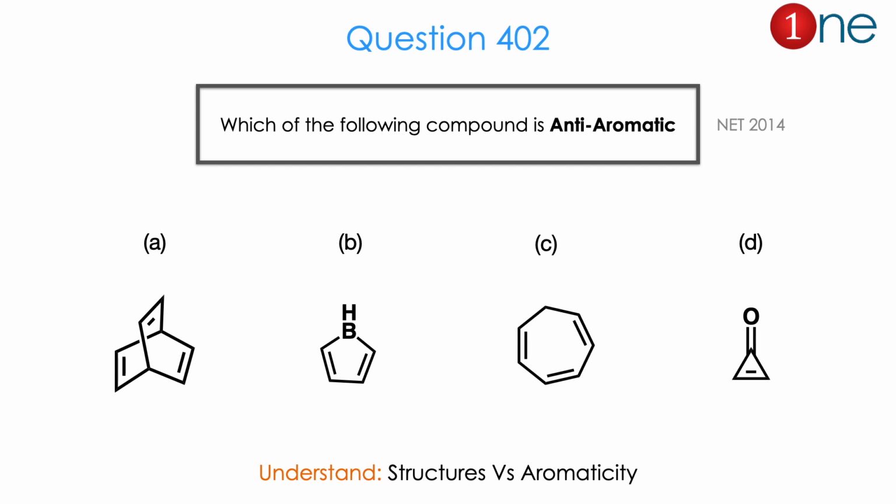From the question of 4 different structures and their pi electrons and the question of aromaticity, the question is really about structure versus aromaticity. The answer is B. Let us see how.